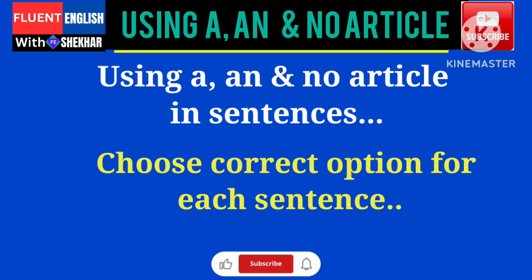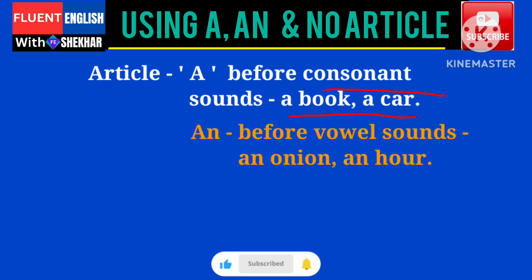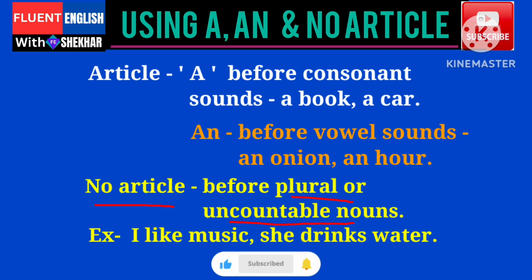Let's begin. We use article A before consonant sounds. For example, a book, a car. We use an before vowel sounds. For example, an onion, an hour, etc. We use no article before plural or uncountable nouns. For example, I like music. We don't use an article before the word music.